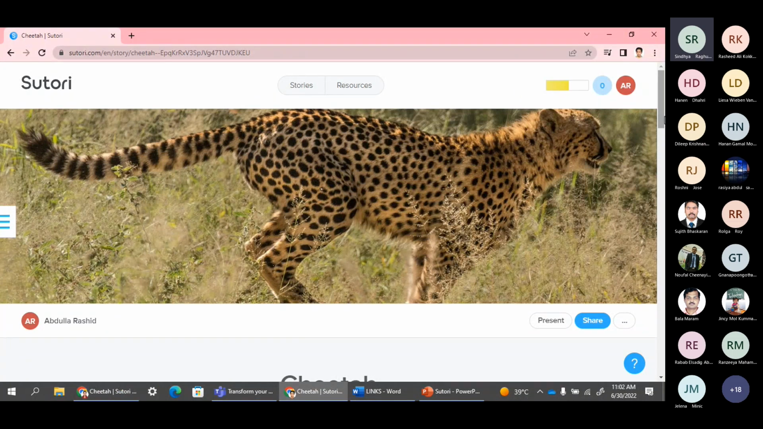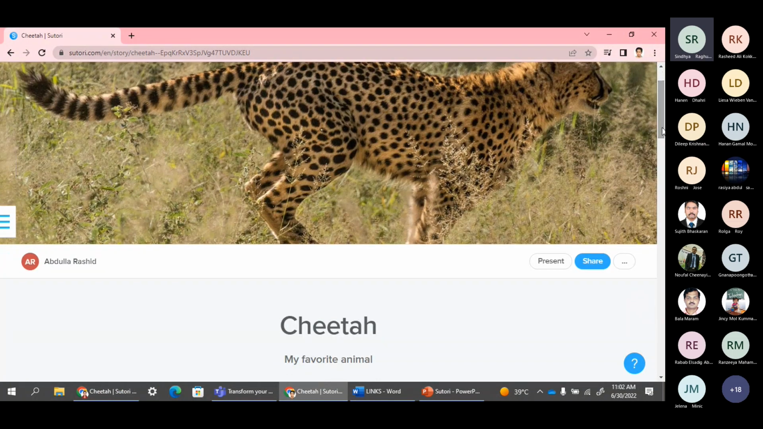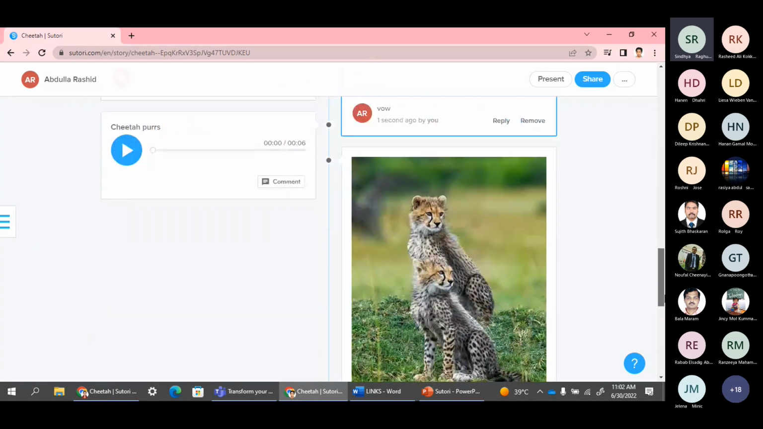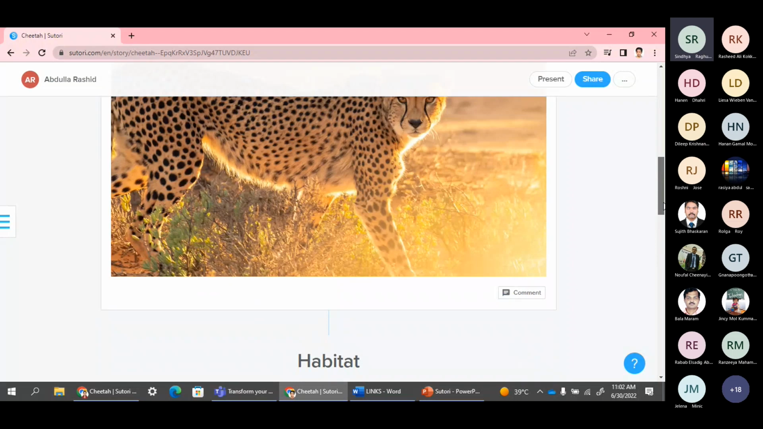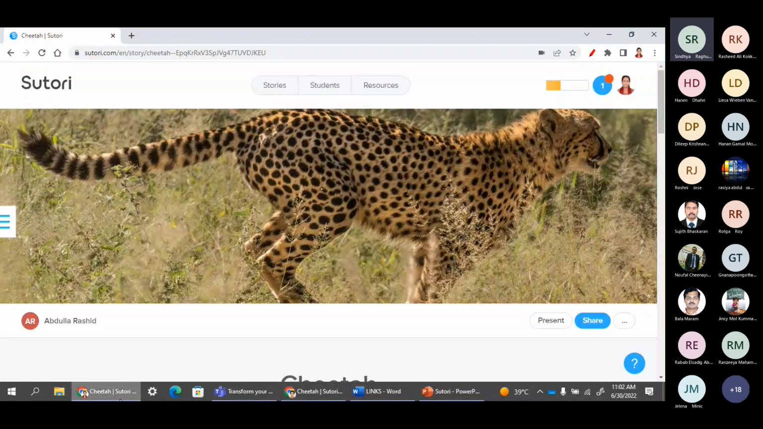And the product, again, see, it looks like social media. So the students are interested to work on this. It doesn't look like a PowerPoint, so it fosters their creativity. And this is all about Sutori.